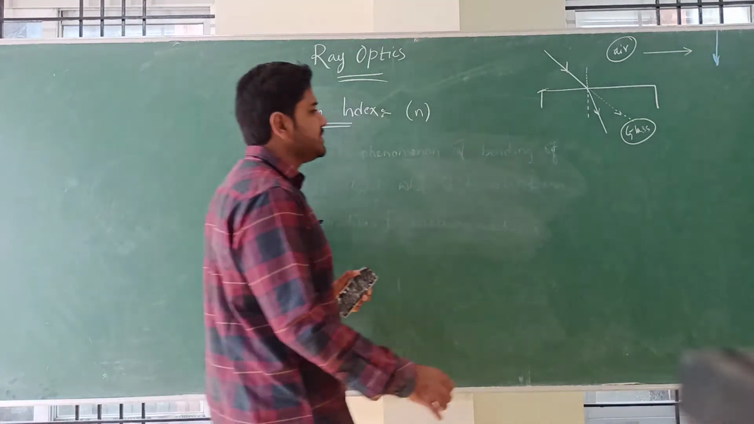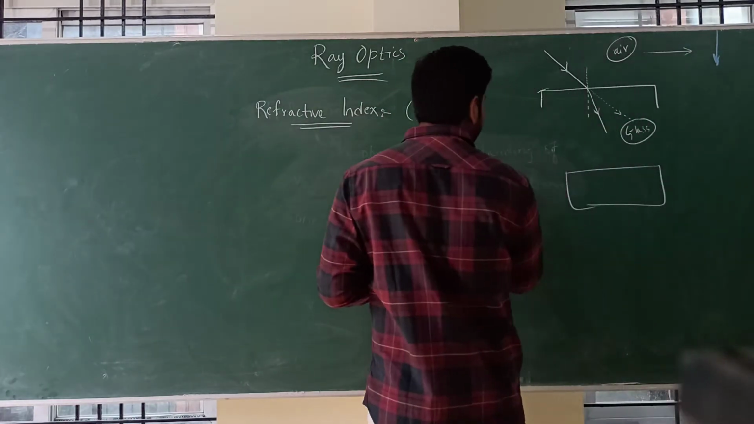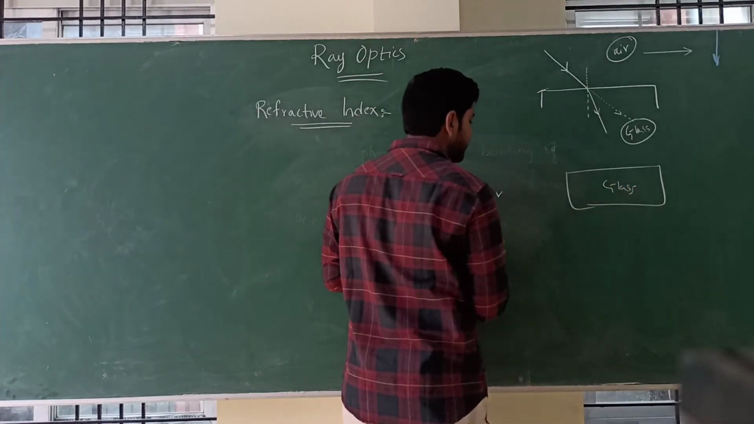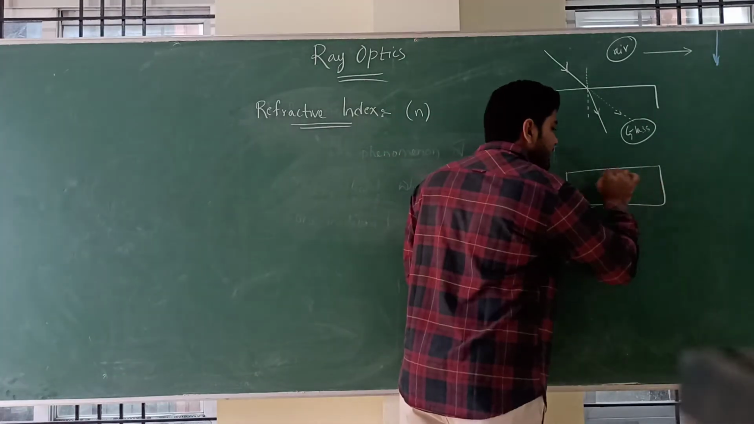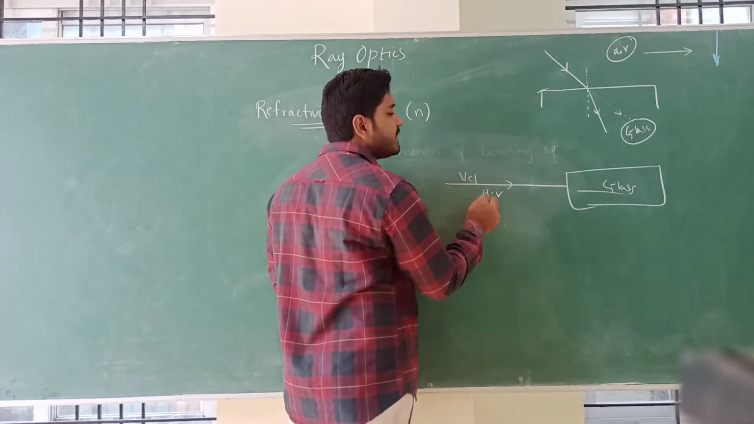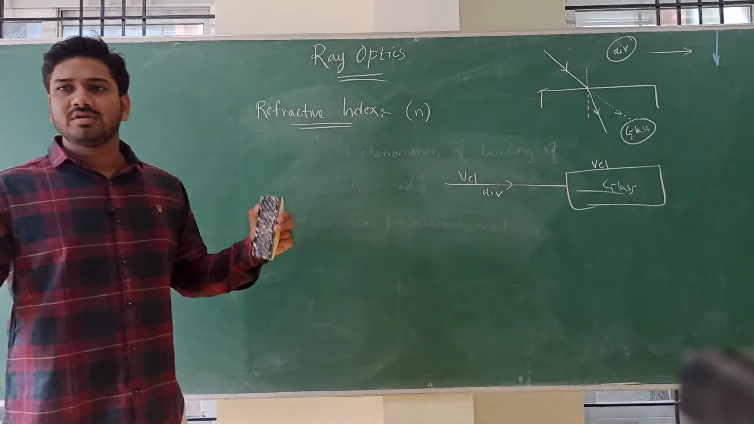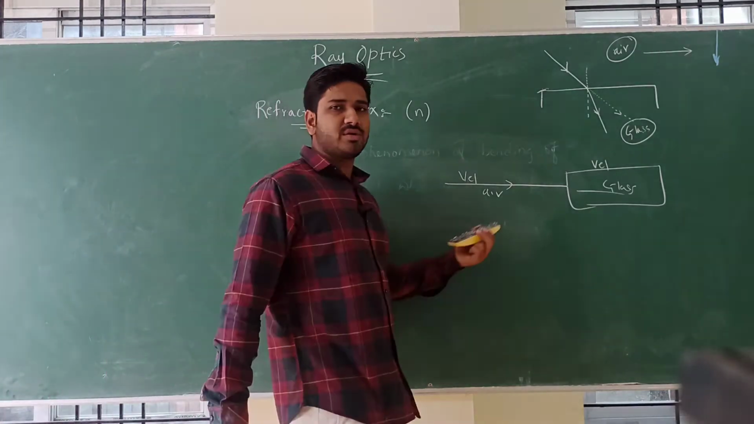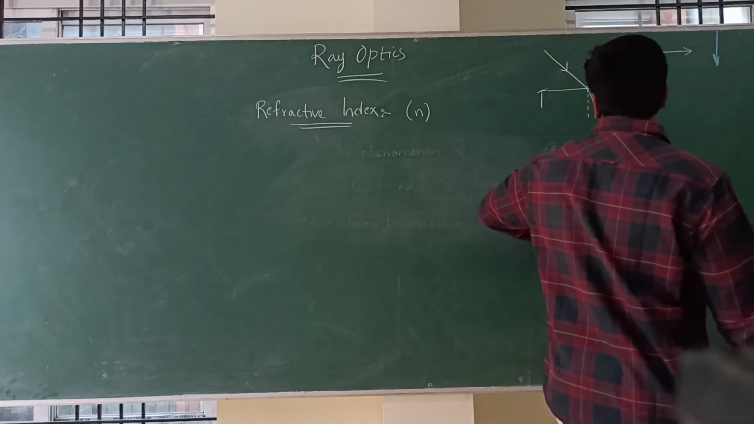Suppose there is a glass medium, suppose there is one glass, and this is the air. This is air, this is glass. I am taking one light ray which is passing from air to the glass. The velocity of light in air will be different from the velocity of light in vacuum. Because the medium has changed, the speed of the light will be decreased or increased. So speed of light will change. So what is the refractive index?